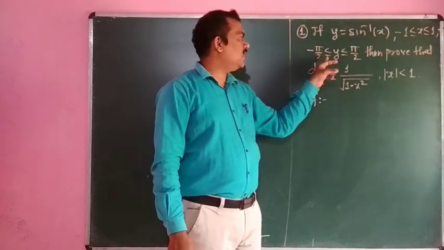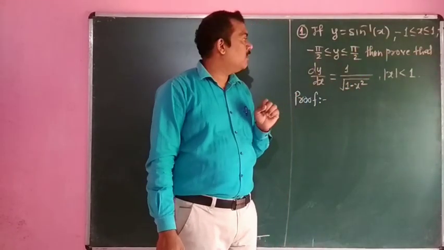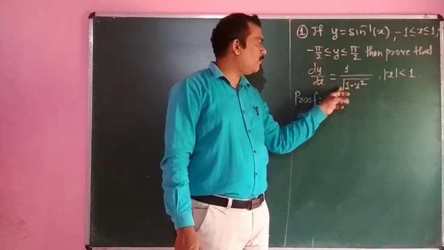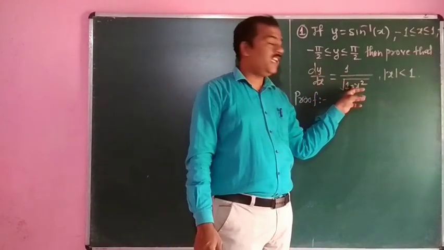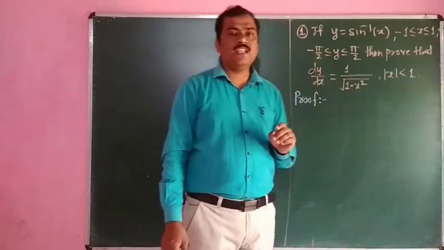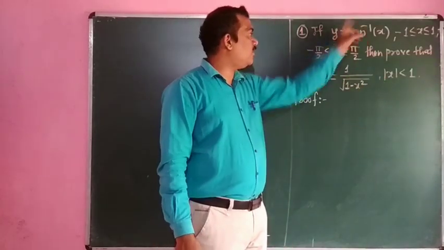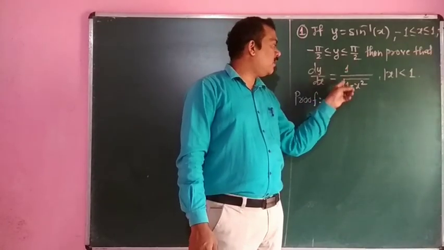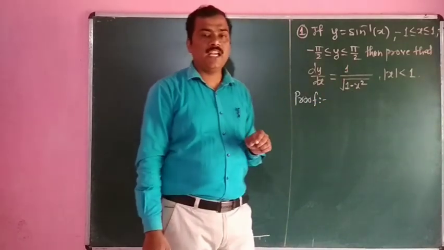Minus pi by 2 is less than or equal to y less than or equal to plus pi by 2. Then we have to prove that dy by dx is equal to 1 upon under square root of 1 minus x square, with mod of x less than 1. That means, what is the derivative of sine inverse of x? The derivative of sine inverse of x is 1 upon under square root of 1 minus x square.